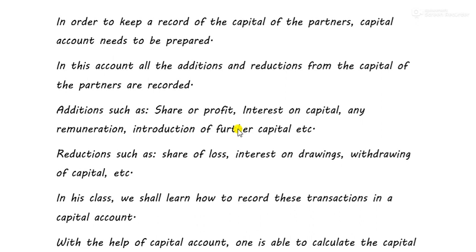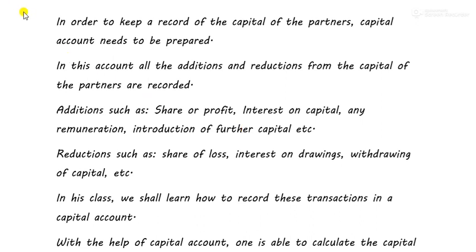If the person adds a share of profit to the capital, then it changes the capital. Or if there is a loss also, then there is a change in the capital. So these are the various changes that take place in the capital, by which the capital at the end of the year is different from that of capital at the beginning. In the same way, in the partnership firm, all the partners have to keep a track of their capital, and for which partners capital account is created.